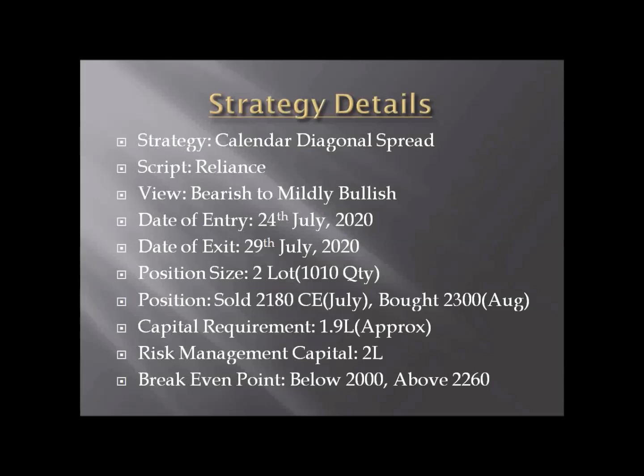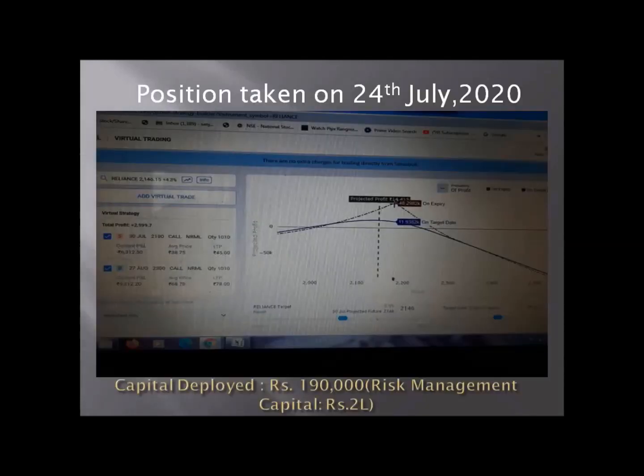For that purpose, I am keeping the 2 lakh capital for risk management. The payoff diagram shows the maximum profit would be 45,000 to 48,000 on expiry.